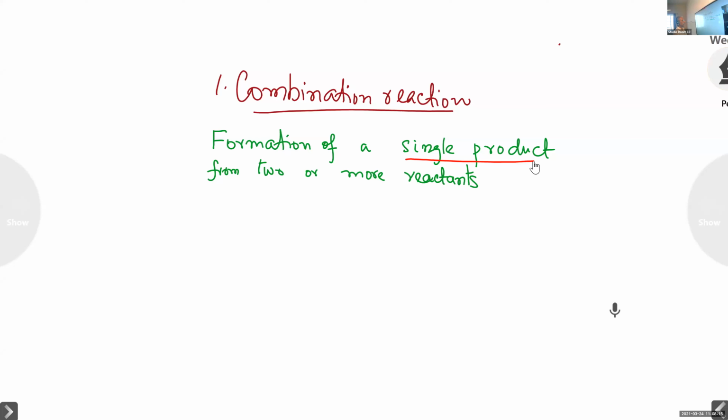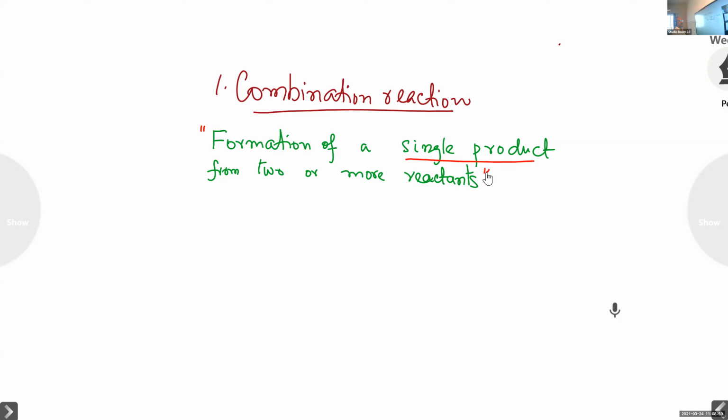Look at the board. You write: formation of a single product from two or more reactants. Have you written? Yes, sir. You're right. Formation of a single product from two or more reactants. That is called a combination reaction. That is the definition of a combination reaction.